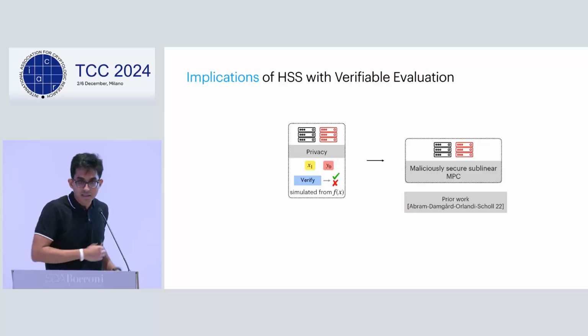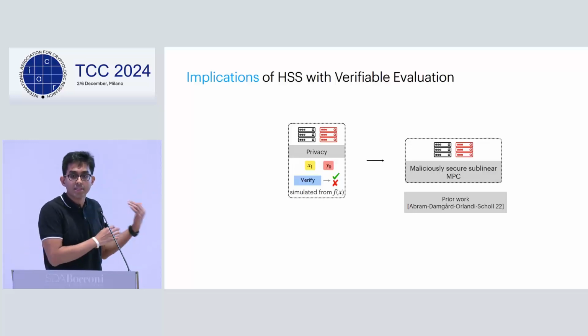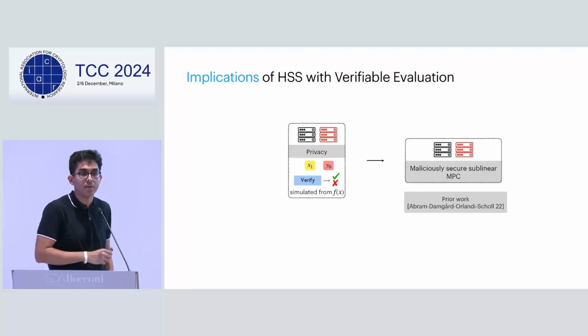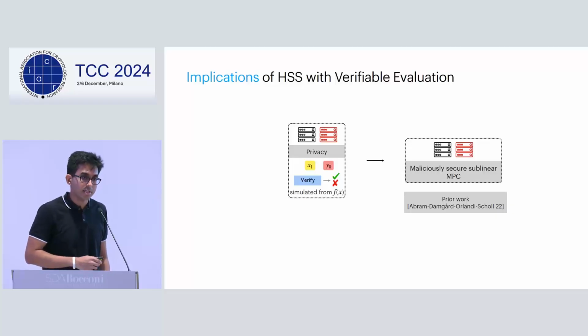And this is the exception that I talked about before. This is the setting, maliciously secure sublinear MPC, in which prior works have explored maliciously secure HSS. And in this work, we want the stronger notion of soundness when all servers are corrupt, essentially.